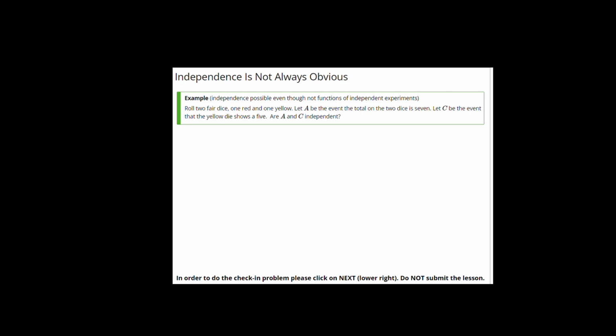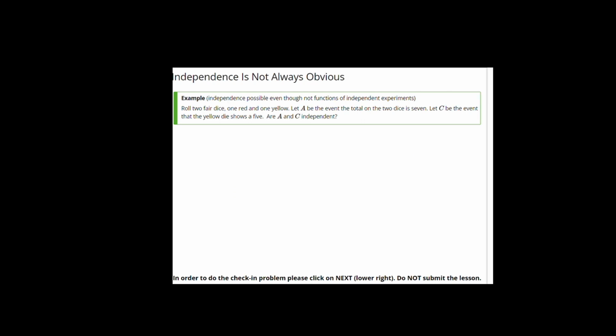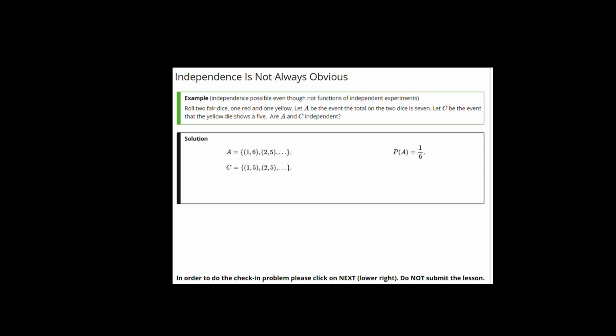Let's look at the possible independence of the two events A and C. We begin by calculating the probability of the event C, that the yellow die shows a 5. This, of course, is routine. It's 1 over 6. The probability of A intersect C is the probability of the pair 2, 5, the only outcome that satisfies both conditions. The total is 7, and the yellow die shows a 5. And of course, that's 1 out of the 36 possibilities. It has probability 1 over 36, which in this case is exactly equal to P of A times P of C. So A and C are, in this case, independent of one another.